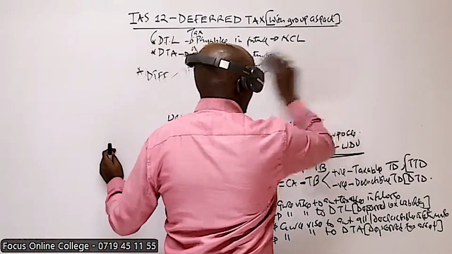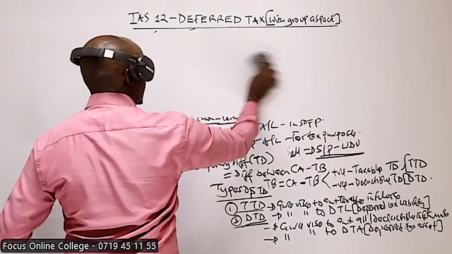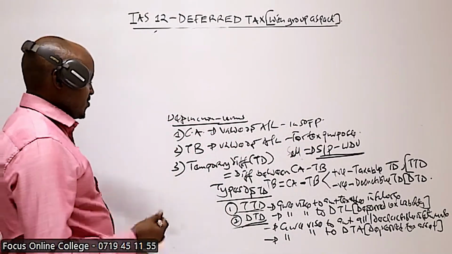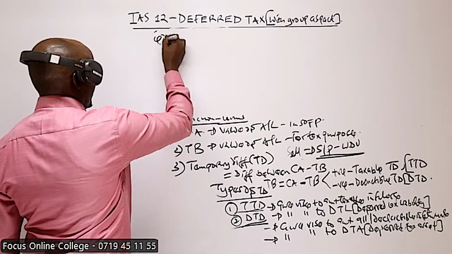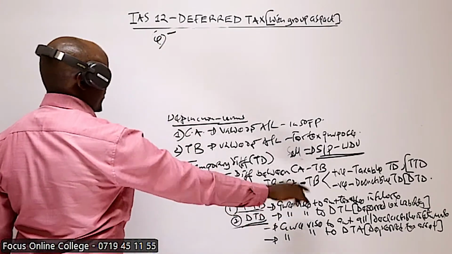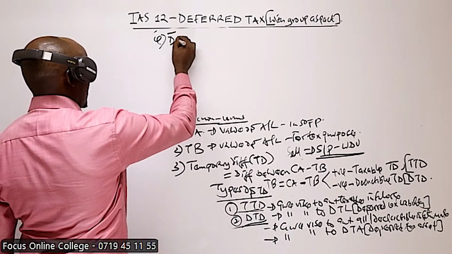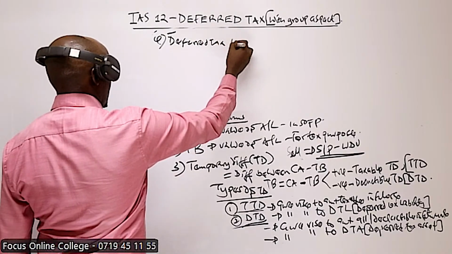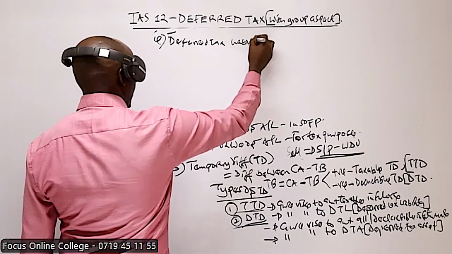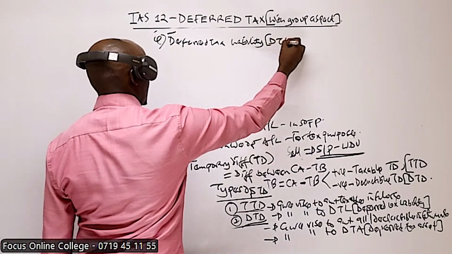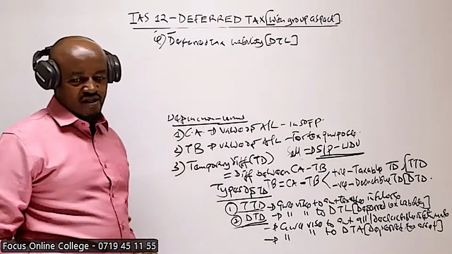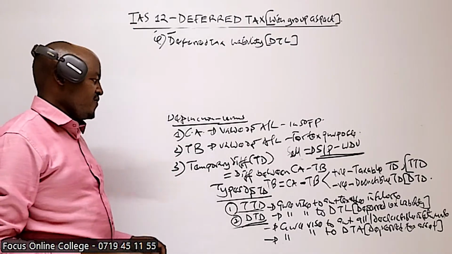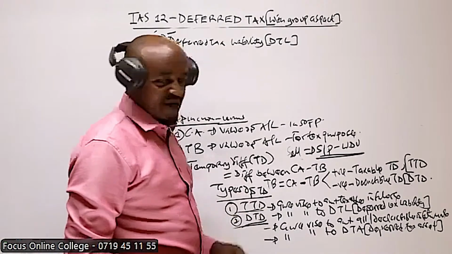Now, the other term we can define here, term number 4, is what we have already mentioned: deferred tax liability. From the introduction, you've already said that these are taxes payable by the company in the future as a result of taxable temporary difference.